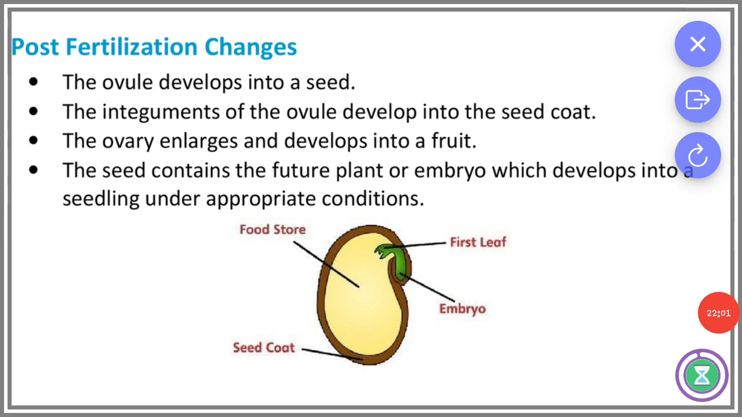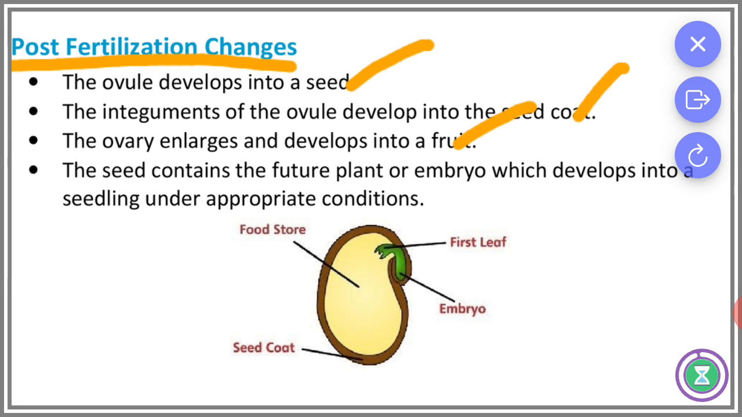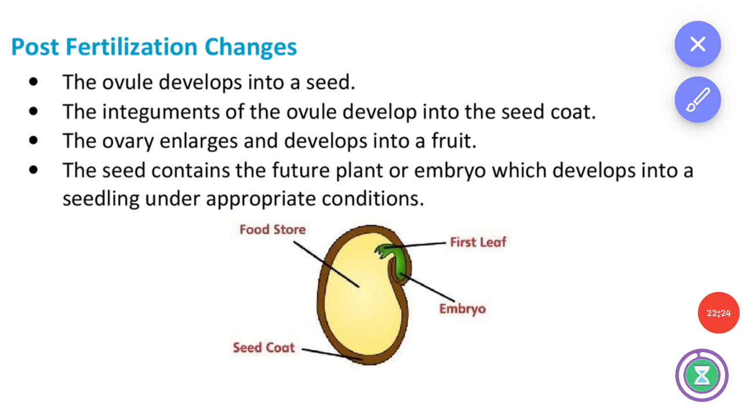And last topic is post fertilization changes. The ovule develops into seed. The integument of the ovule develops into the seed coat and the ovary enlarges and develops into fruit. The seeds contain the future plant or embryo which develops into a seedling under appropriate conditions. Thank you very much.